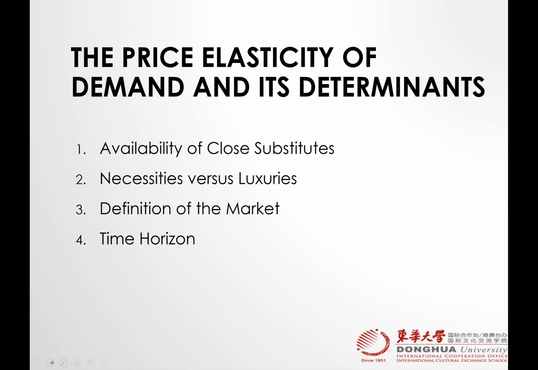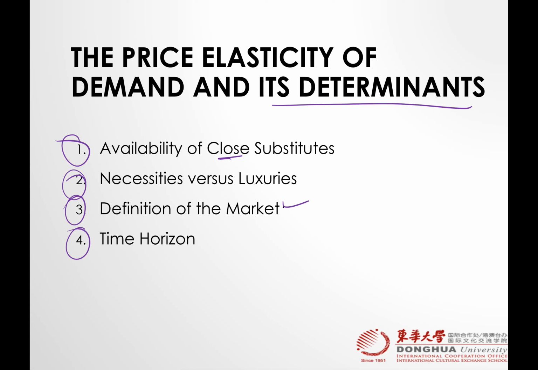Okay, now price elasticity of demand and its determinants. Number 1, availability of close substitute, which means how these determinants are going to be affecting your elasticity. Number 2, necessities versus luxuries.